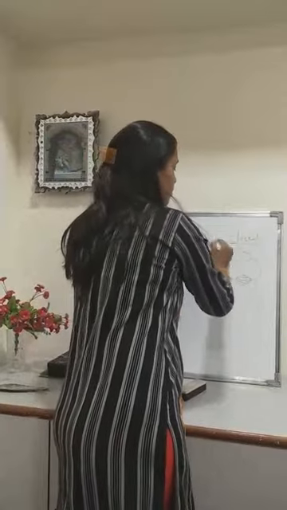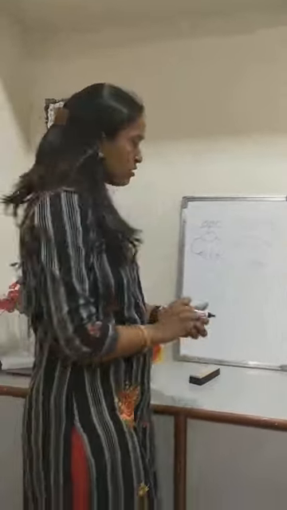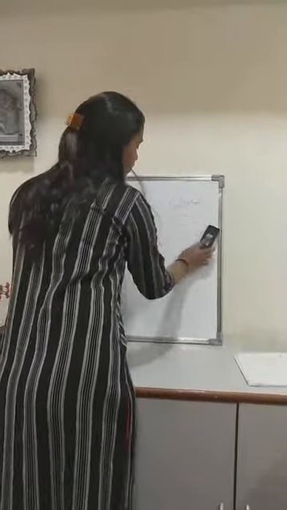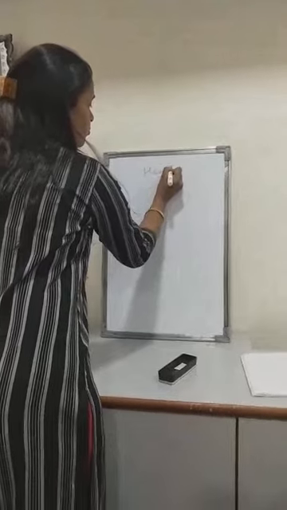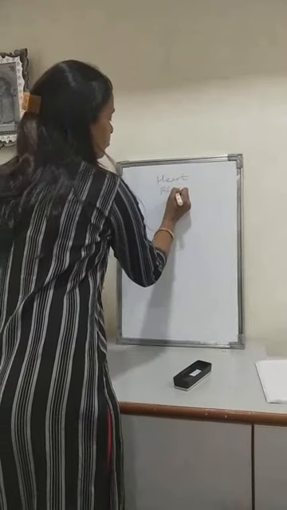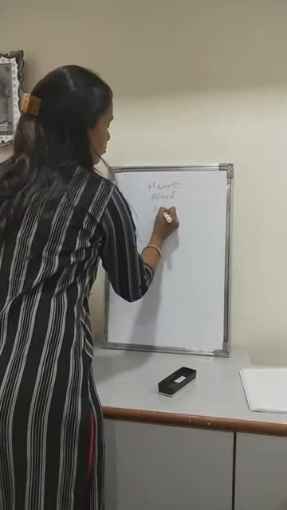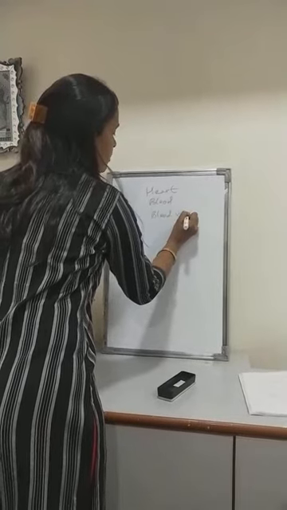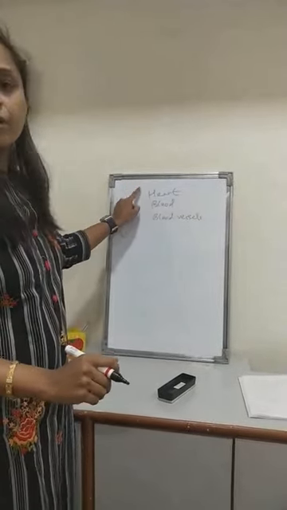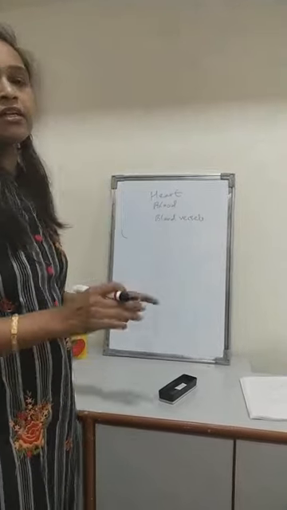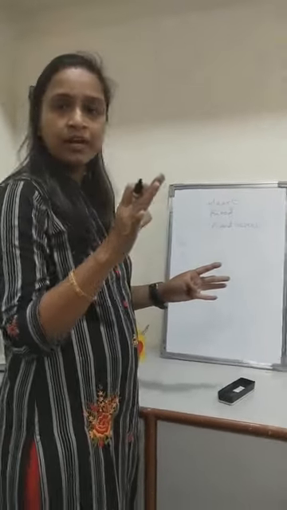Now today we will discuss the closed circulatory system. In a closed circulatory system, there are mainly three components, that is heart, blood and blood vessels. The heart is the pumping organ of our body. It is basically a bunch of muscles called cardiac muscles.